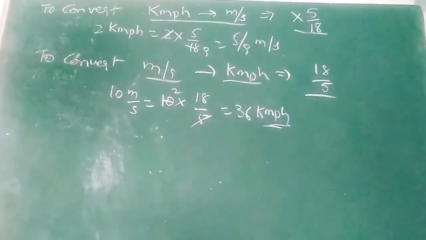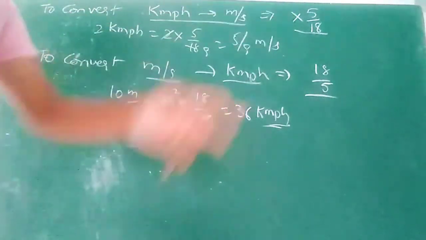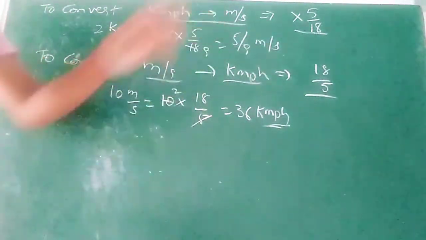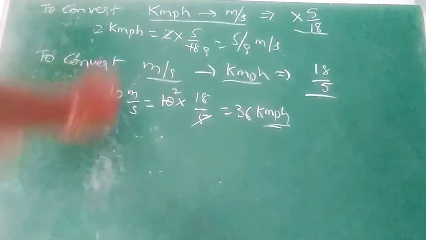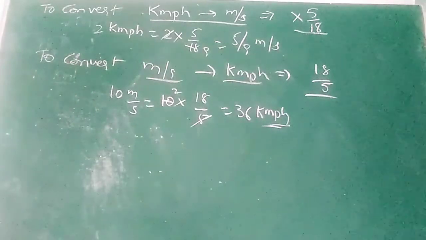So there is no need to do all the conversions again. To convert from kilometer per hour to meter per second, we can directly multiply with 5 by 18 so that we get the answer directly. Right? Let's check one problem.